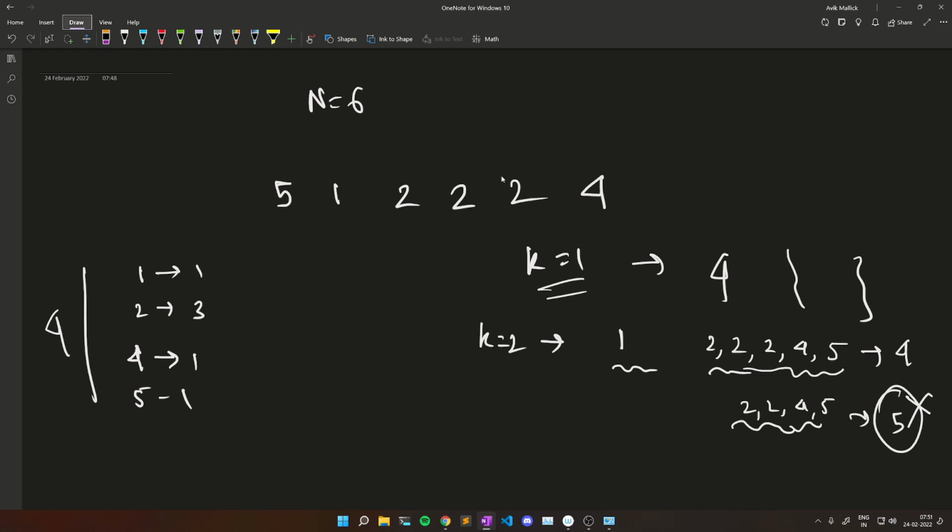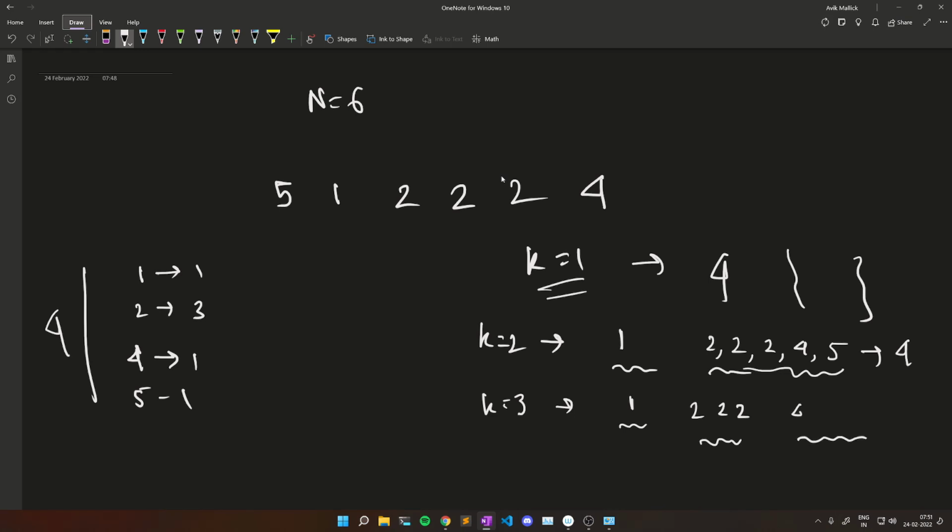So what is the better way to distribute the push-ups? We should always give all of a particular type of push-up to a single player. Okay, so again for k equal to 3, we can simply give push-up 1 to one player, push-up 2 to another player, and the rest of the different types of push-ups, which are 4 and 5, to the third player.